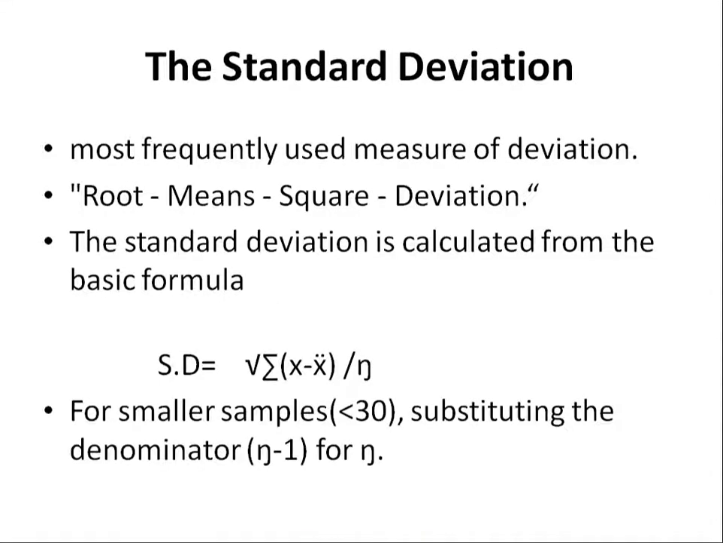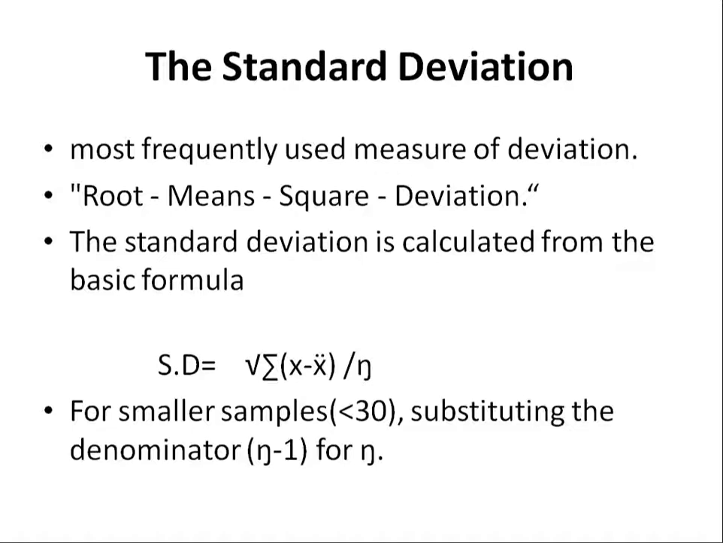So standard deviation is the most frequently used measure of deviation. It is also called the root mean square deviation. The standard deviation is calculated by the basic formula: whole root of sigma (x minus x bar) whole square by n. So there are problems for you in your statistical exercises on this formula. There are two exercises on this.